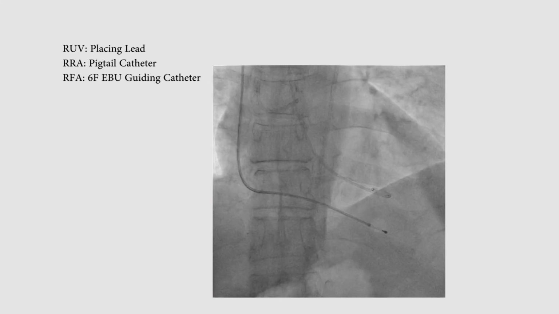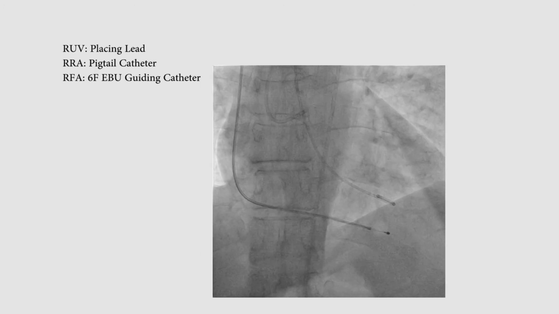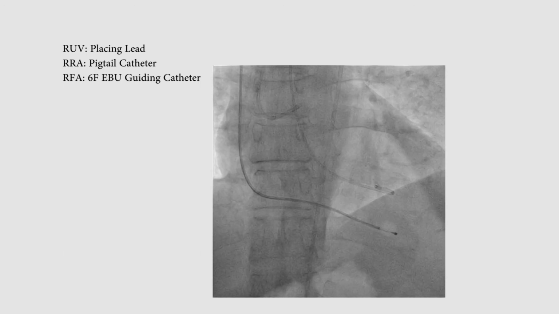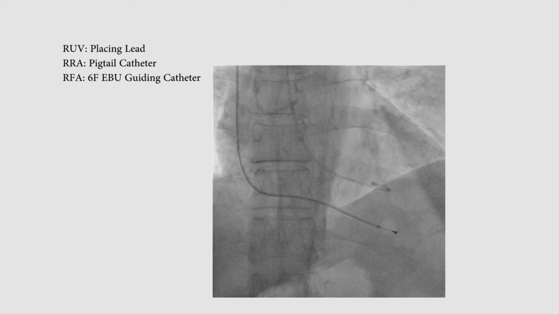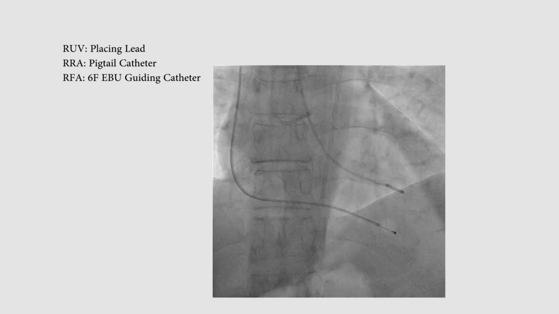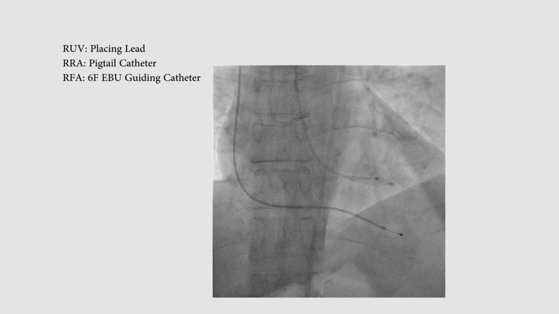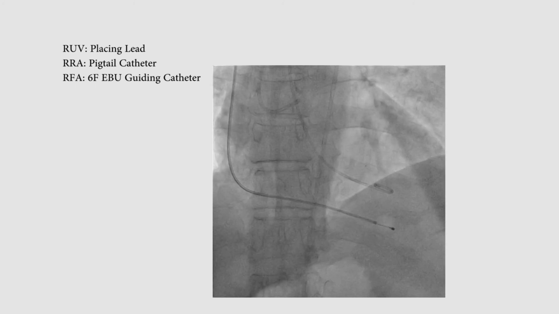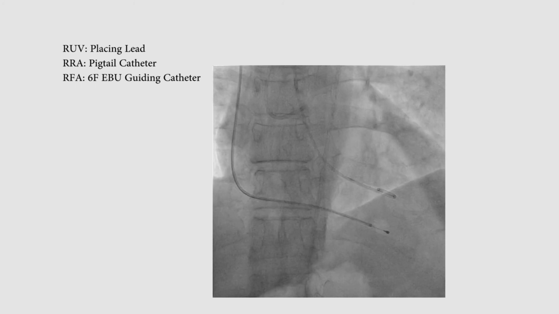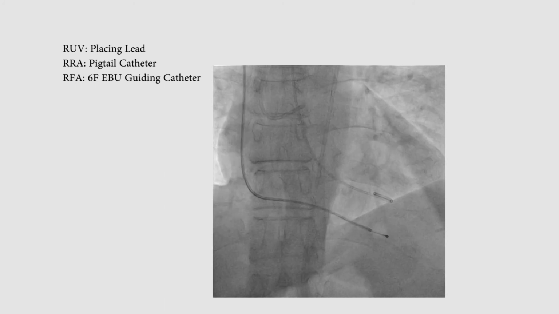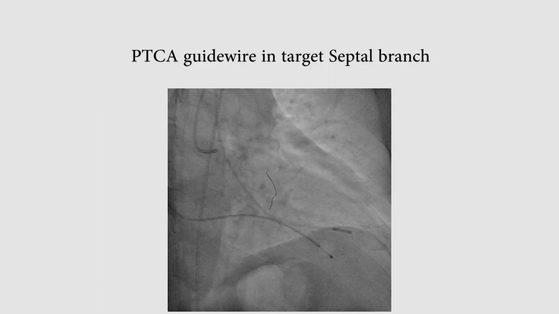In our protocol, we introduce 3 catheters. One is through right radial artery, that is 5 French pigtail catheter that goes in the left ventricular cavity. Through right femoral artery, we use 6 French guiding catheter to do the procedure itself, and we always take internal jugular vein from right side, and we put a temporary pacemaker wire which we keep for 2 to 4 days in case patient develops complete heart block, where incidence is almost 5% in literature.